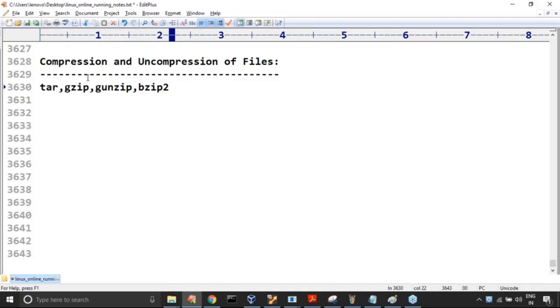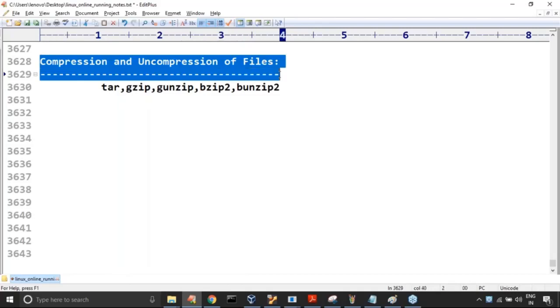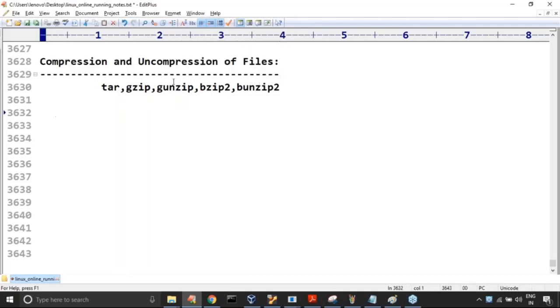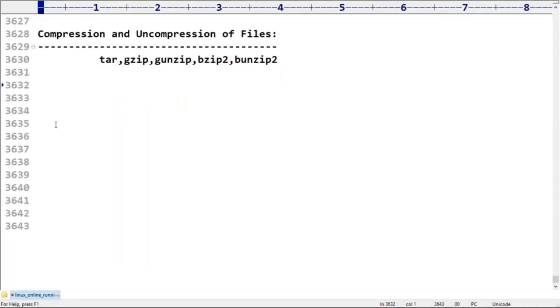Next, bunzip2. Have you observed gunzip and bunzip2? All these are the various commands we are going to use related to this topic, compression and uncompression of files. What is the purpose of these commands and what every command does, I will take care of. Don't worry at all.